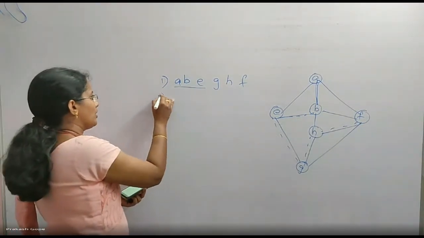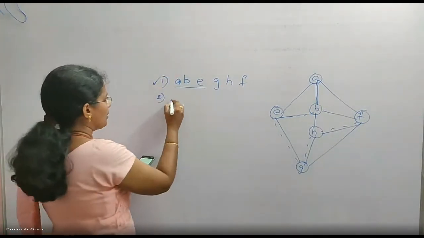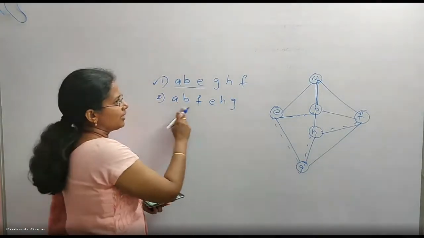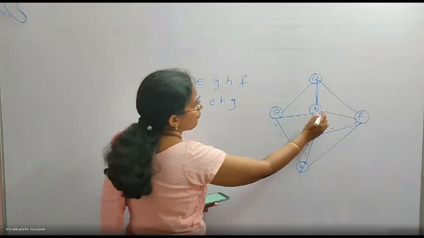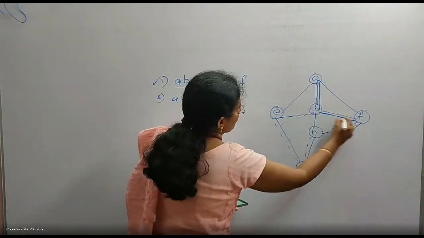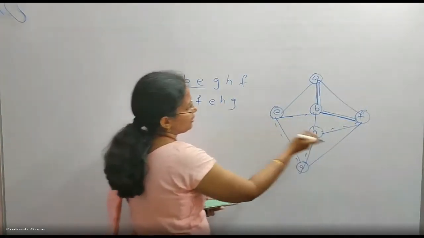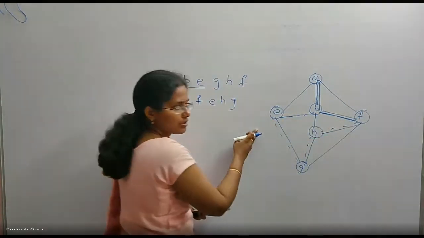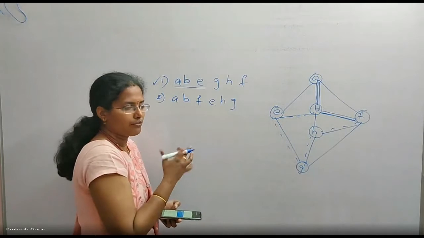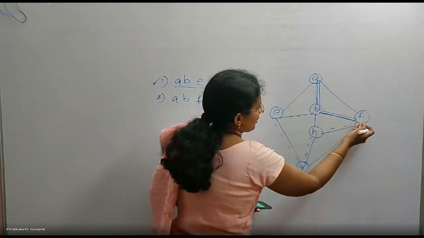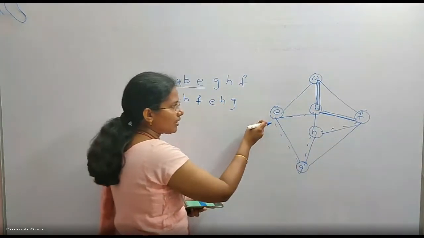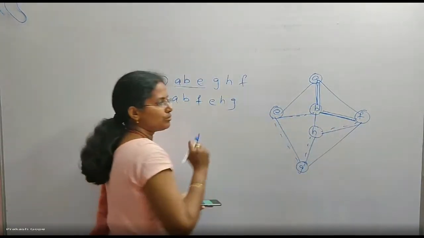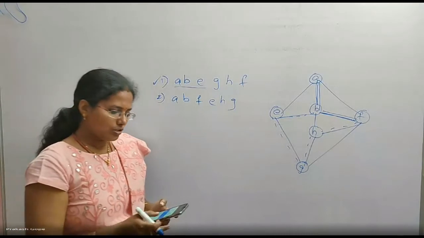First option is okay. How about the second one? A, B, F, E, H, G. Let's check. A to B, B to F. Okay, I am going in this direction. B to F, F to E. See, from F, how can I come back to E? First of all, there is no direct edge, so I cannot come to E from F. Not possible. But if I backtrack to B and then connect to E without covering the depth possible, how can I come to E? So this is also not okay.